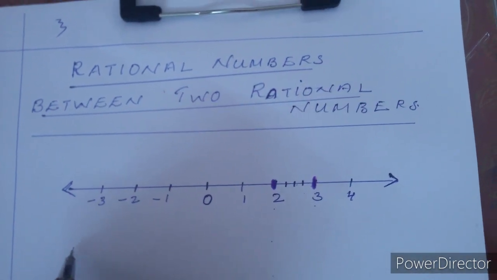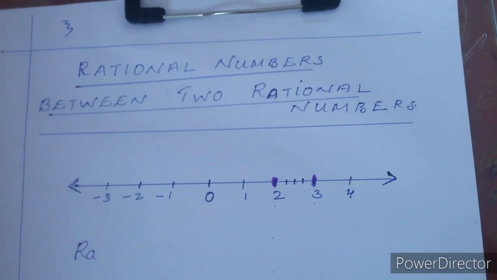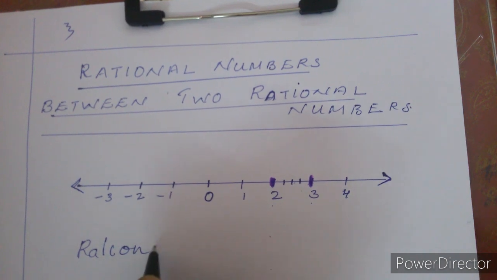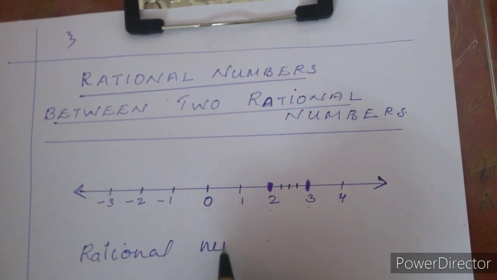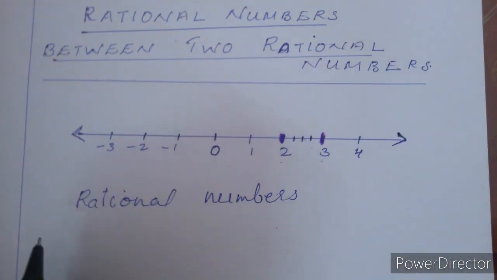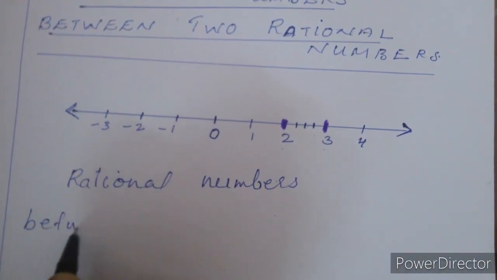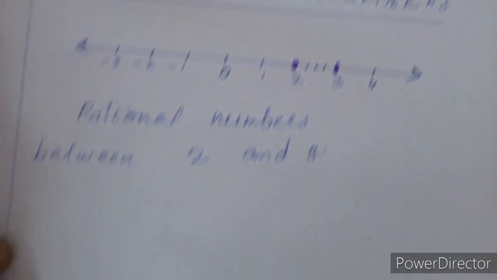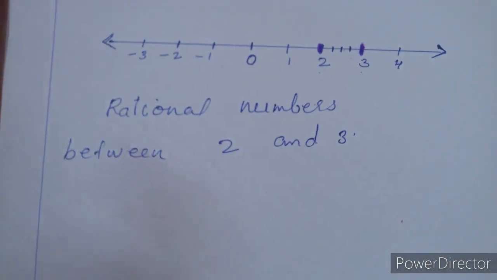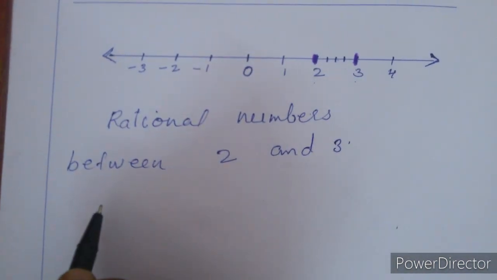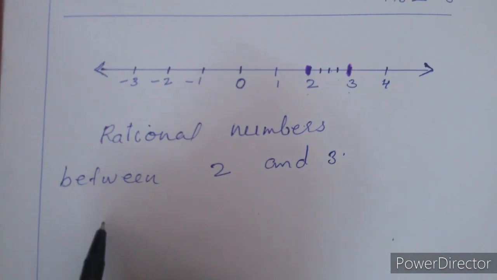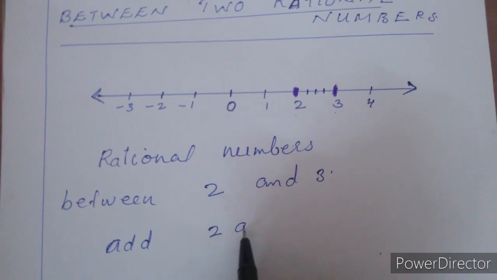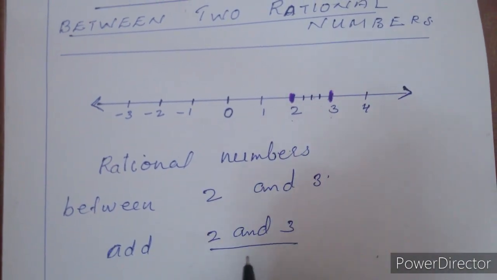So, rational numbers between 2 and 3. Anything we want to find in between two numbers, we have to add and divide by 2. That is the process. We have to add 2 and 3, then divide by 2.